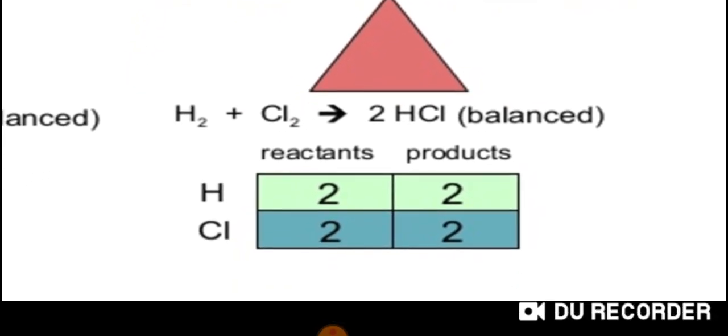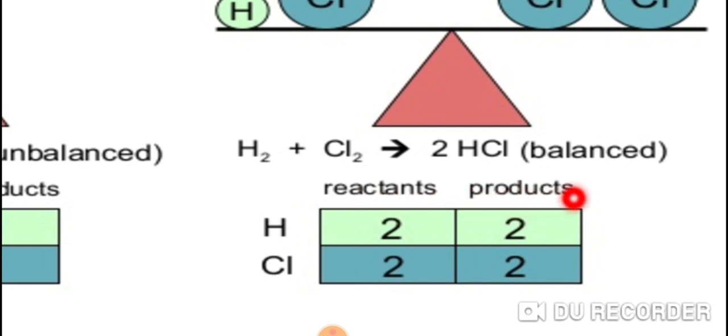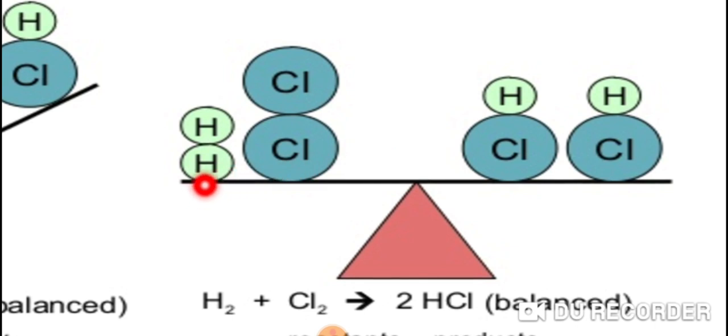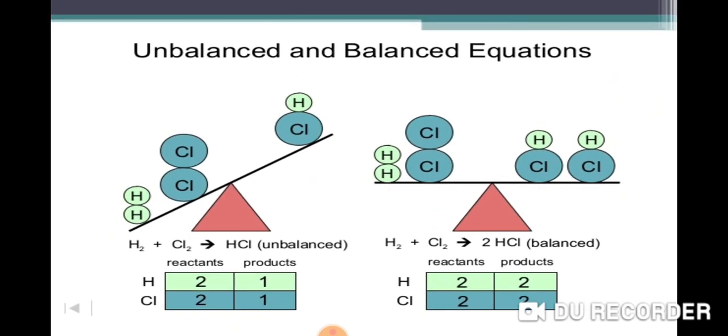And here you can see on this side both the reactants and the products are balanced. And now the seesaw is also balanced. 2 hydrogen, 2 hydrogen, 2 chlorine, 2 chlorine. Now the seesaw is balanced. So this is how we balance a chemical equation.